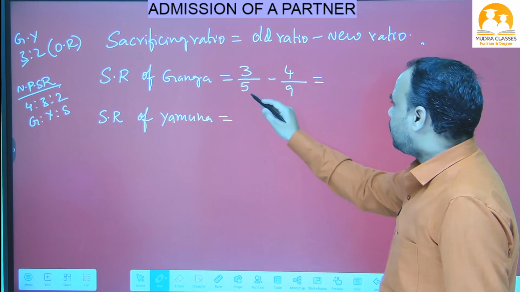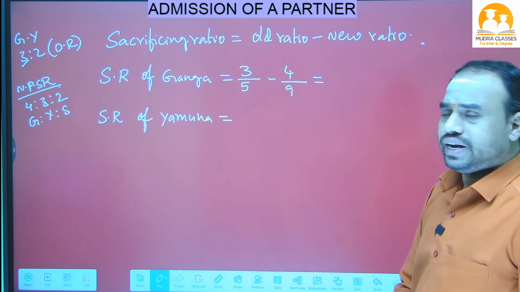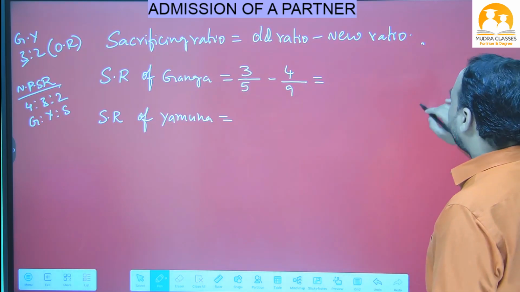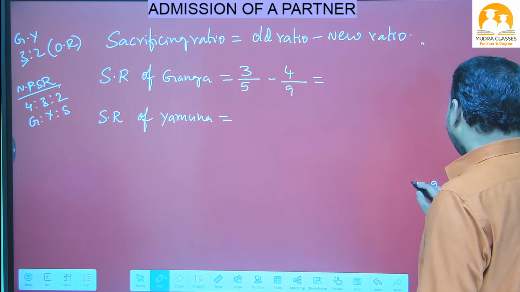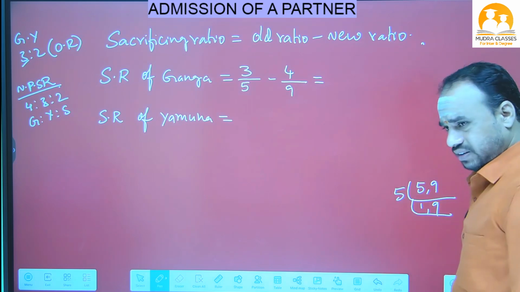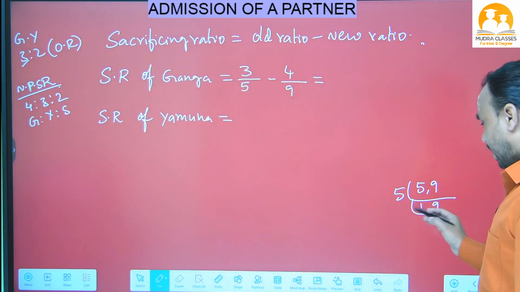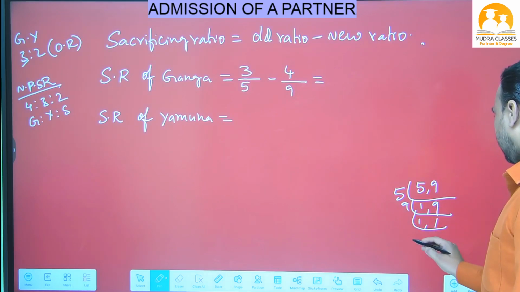We have to calculate the LCM for 5 and 9. In 4th class we learned how to do LCM. I will do it here. 5 ones are 5, 9 as it is. Then the 5 table and 9 table will come. So take 9, 9 ones are 9.